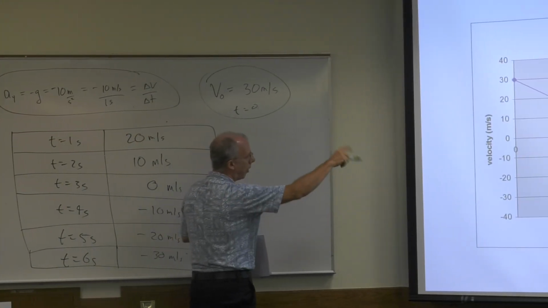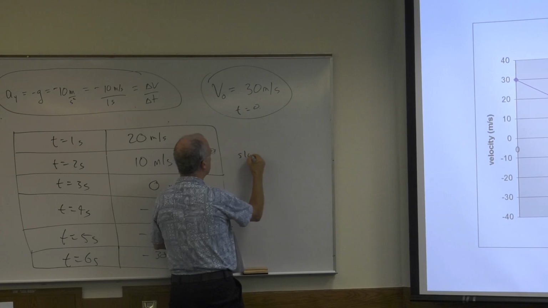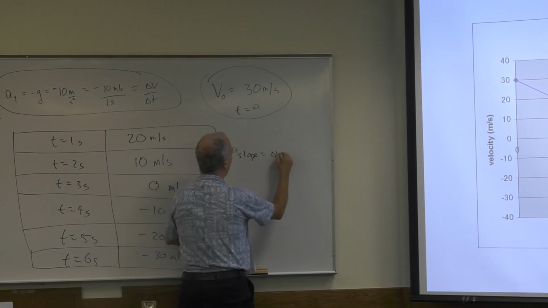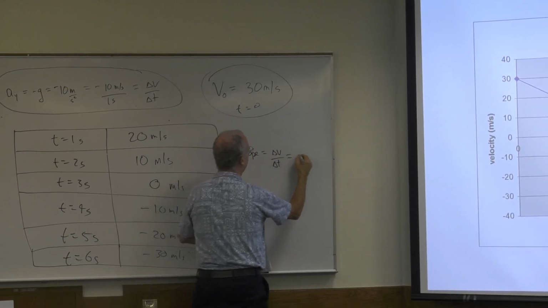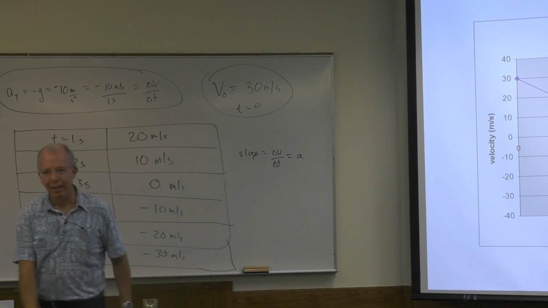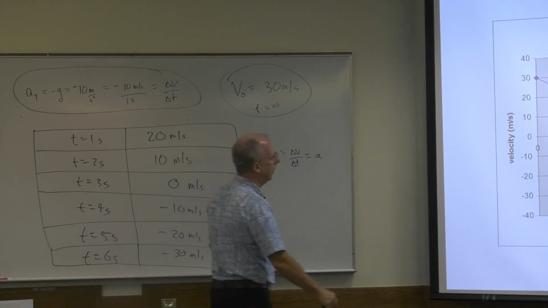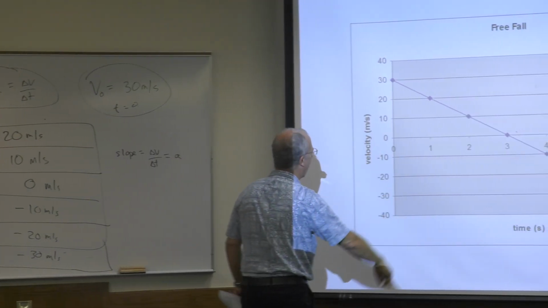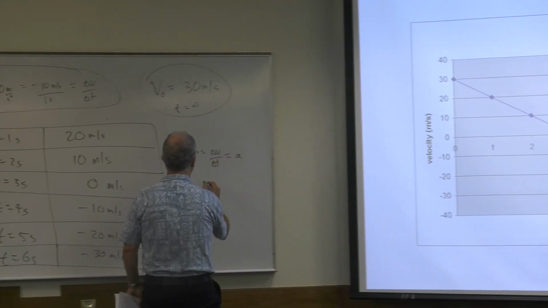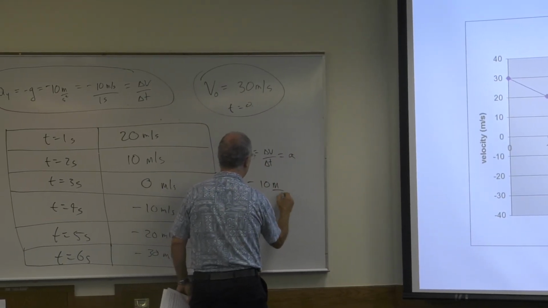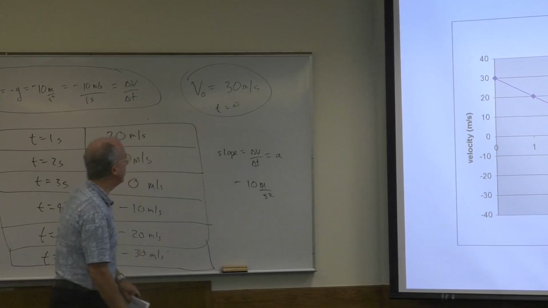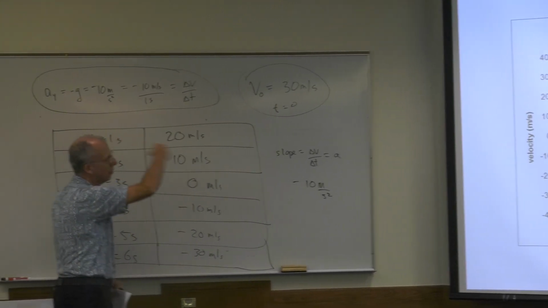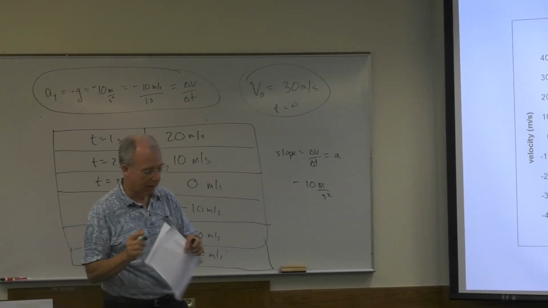Remember, this is the velocity versus time graph. So the slope is the change in velocity over the change in time. That's acceleration, right? So what's the slope of this thing? I mean, pick any numbers you want, right? The slope of that line is minus 10 meters per second squared. Is that what it's supposed to be? Sure is, right? So it makes sense, okay?